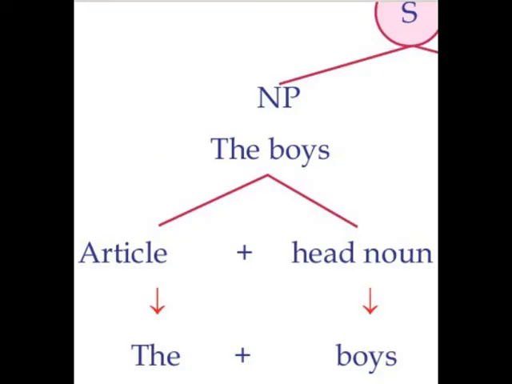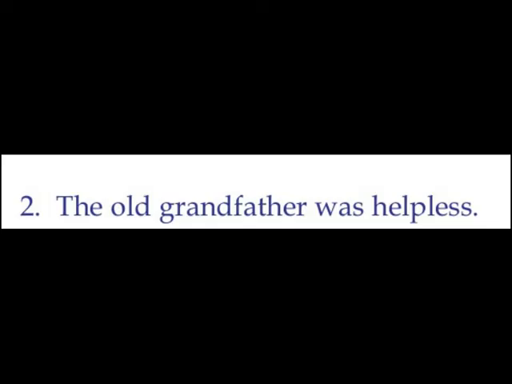How do we find the subject of a sentence? What is the technique? Ask the question who to the verb. Who are playing in the ground? Yes, the boys. Similarly, who was helpless? The old grandfather. So the answer to the question who is the subject, or we can say the doer of the action.